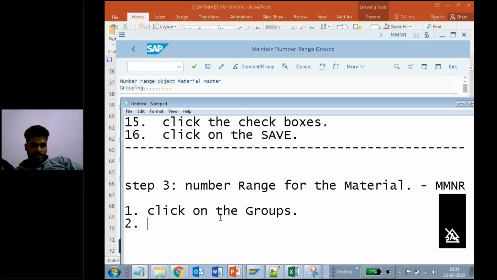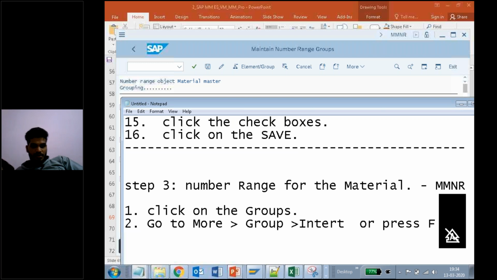Two steps. Go to More, then Group, then Insert. Yes or no? Insert, or press F6. Yes or no? Third step.